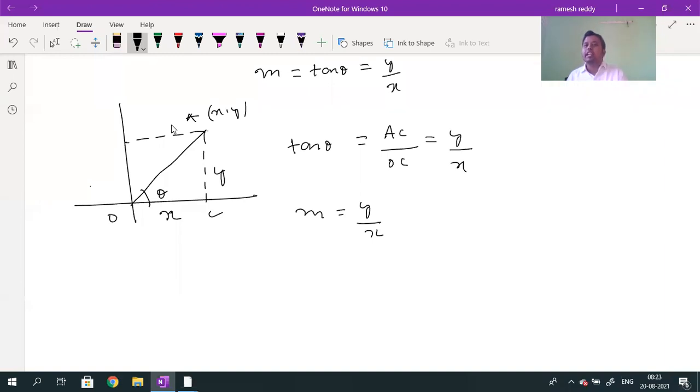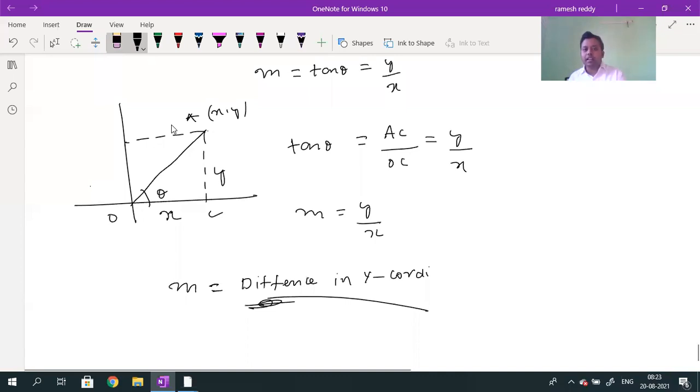Someone is asking, can I take sine theta? Can I take secant theta? Can I take cot theta? Actually, the formula for the slope is: m will be equal to the change in the y coordinate, the difference in the y coordinate, divided by the difference in the x coordinate. The difference in which coordinate? The x coordinate.